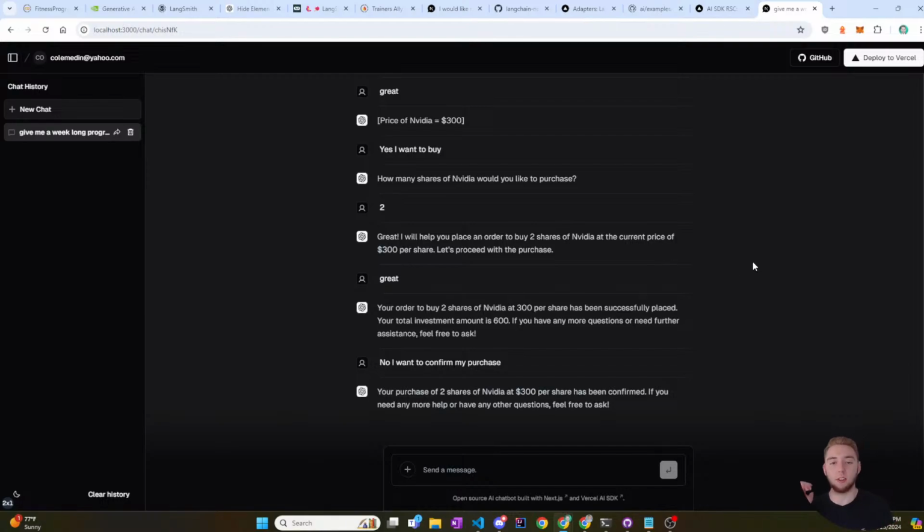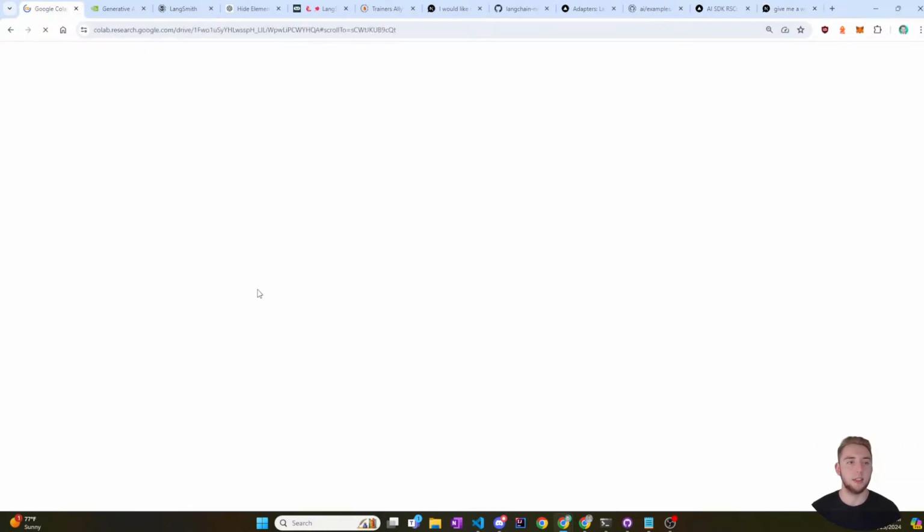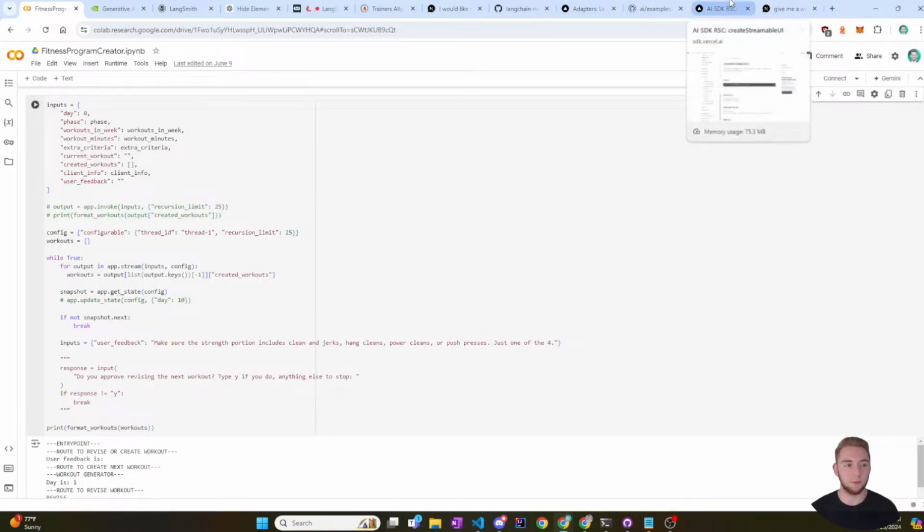But I'm not even going to do that at first. Literally, I want to start bare bones and just prove that I can get my graph integrated into the front end. And so I'm going to just hard code all those values that I typically have as input for the graph. Here's all the input for the graph, like the day, the phase, the workouts in the week, how long each workout is.